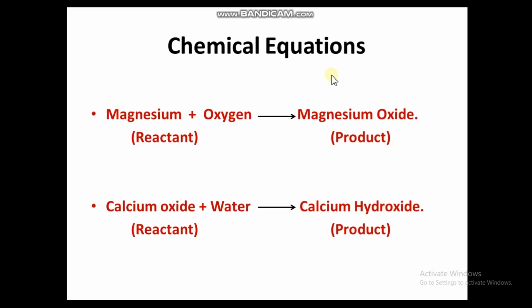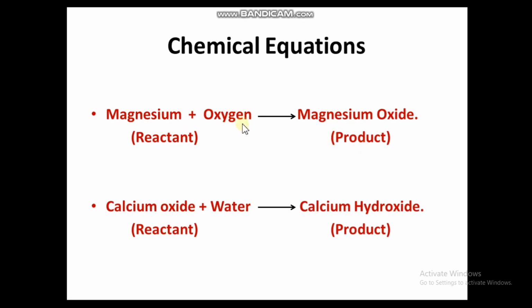So magnesium plus oxygen. The whole line can be written in two words, magnesium plus oxygen, which gives us, or both of them react, with this arrow we can define it, and magnesium oxide is formed. So magnesium plus oxygen gives us magnesium oxide. One important thing: there are two different terms we have to learn here, one is reactant, another is product. The things which react, on one side of the arrow, are known as reactants. If two or more substances are there, they are known as reactants. Magnesium and oxygen are reacting to form magnesium oxide.